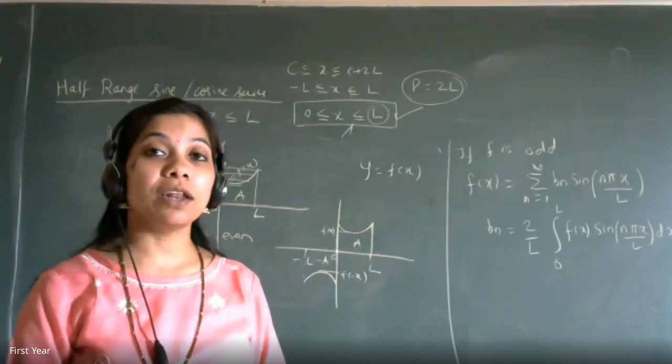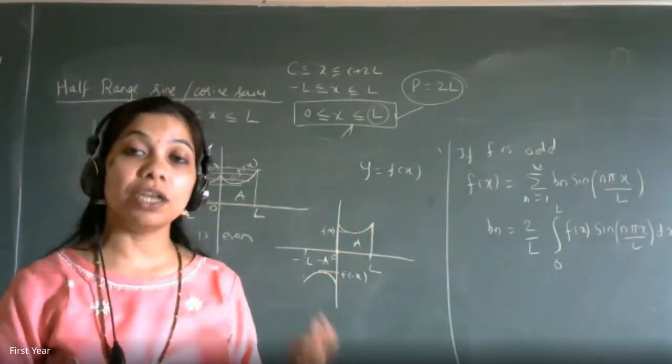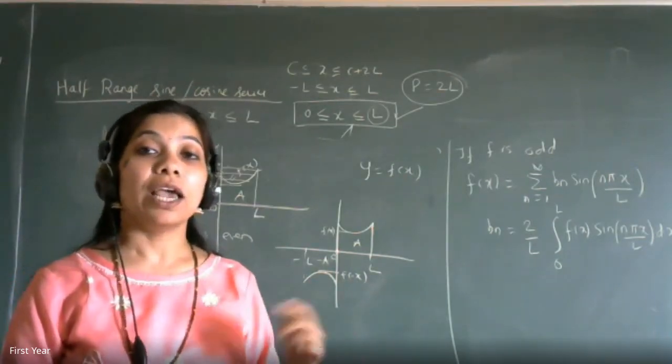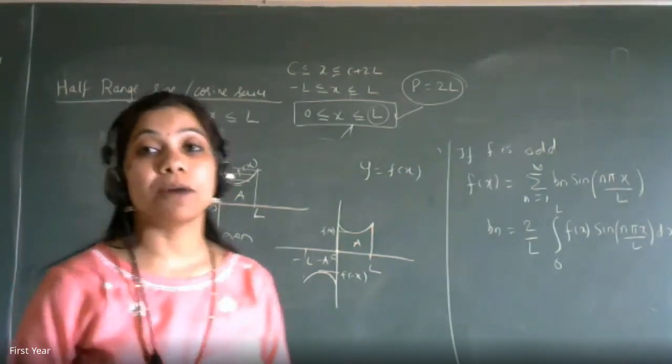Then the basic thing is f of x can be extended as an even function if I want to get the half range cosine series. f of x can be extended as an odd function if I want the sine series. So write down the theory part of it now. Take it up.